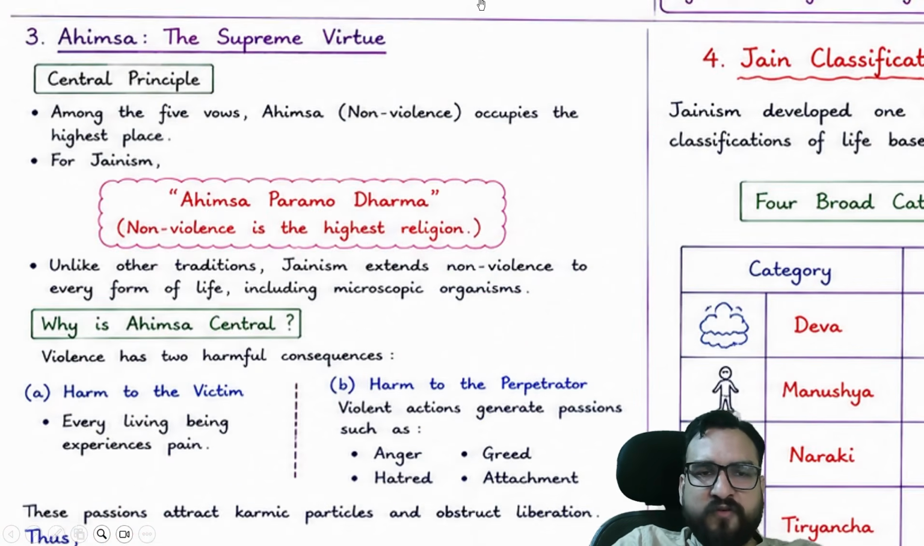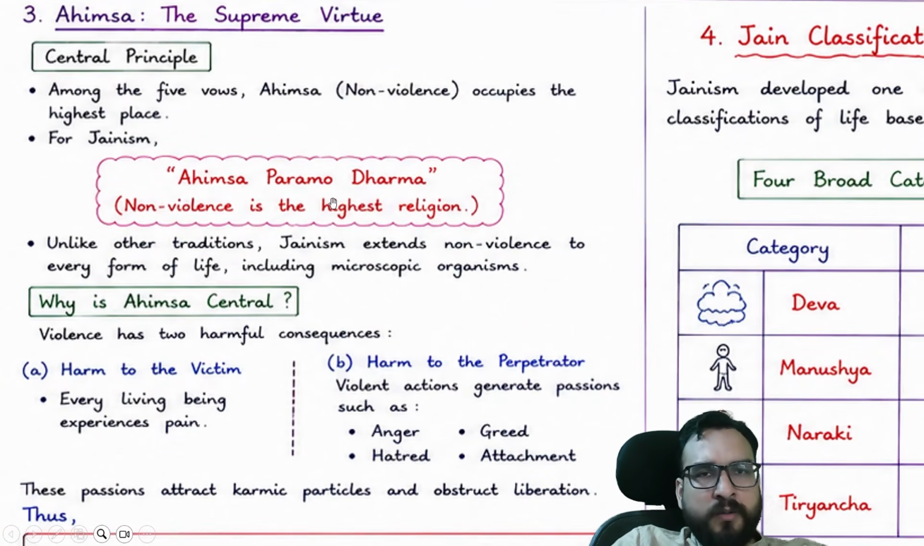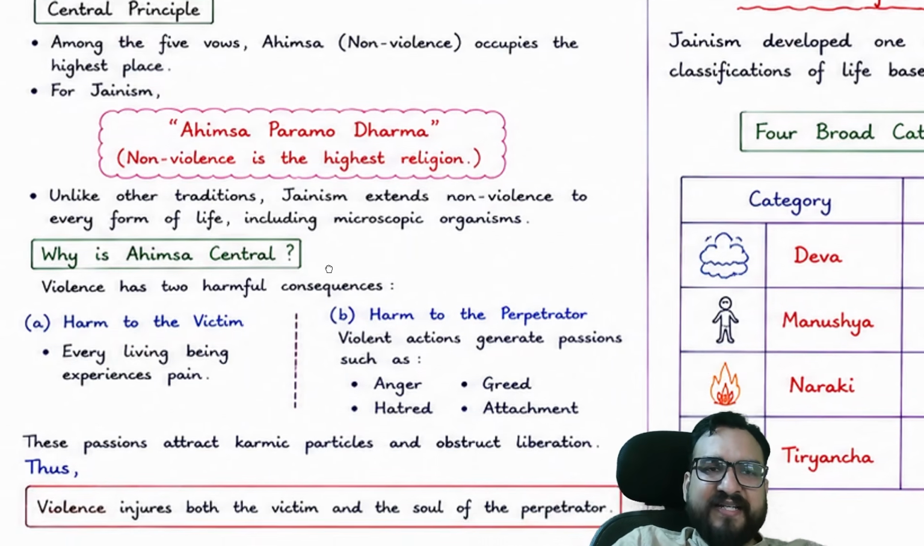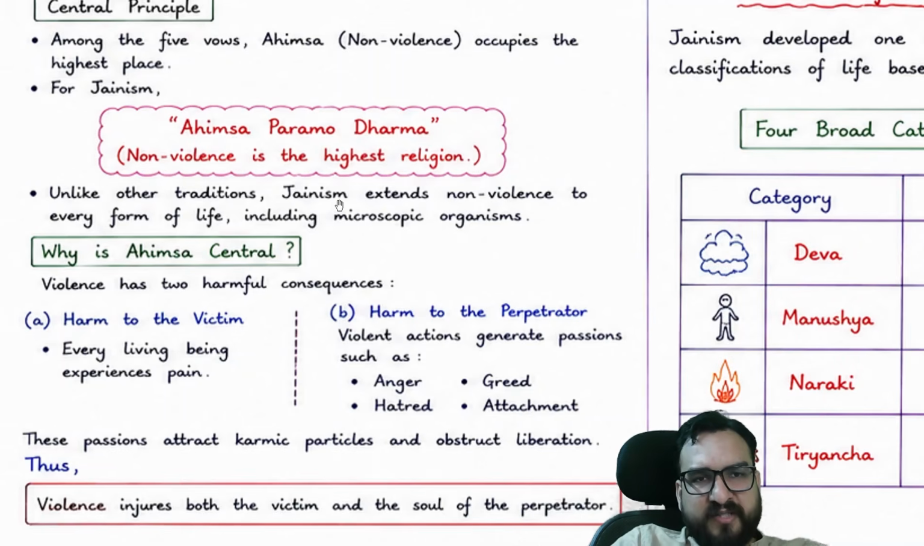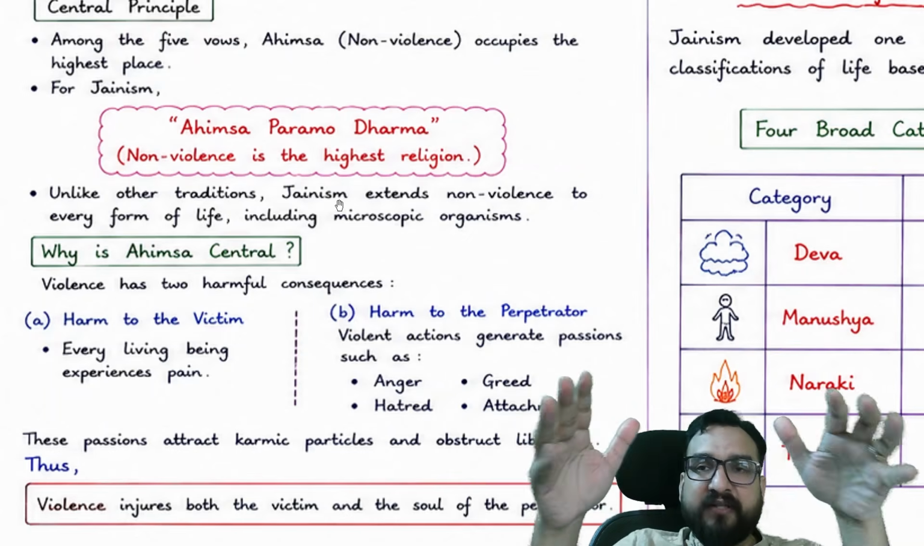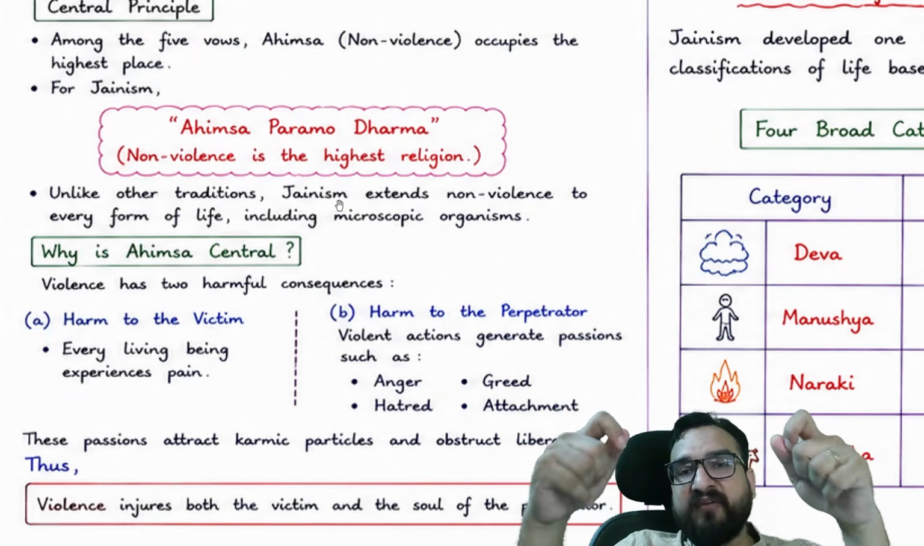The supreme virtue of Jainism is ahimsa, right? Ahimsa paramo dharma. Non-violence is the highest religion over here. So why is ahimsa central? Harm to the victim as well. Every living being experiences pain. This is the very earliest explanation, and they go far in their explanation, that even the non-living beings feel pain.